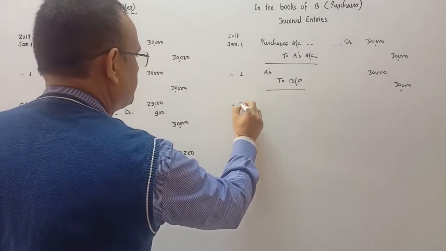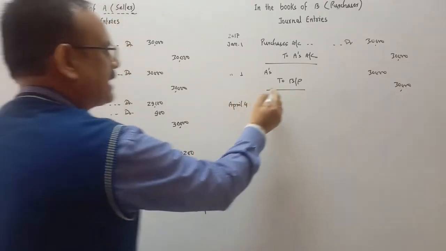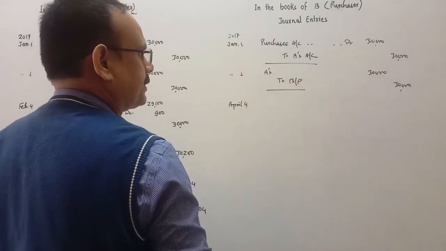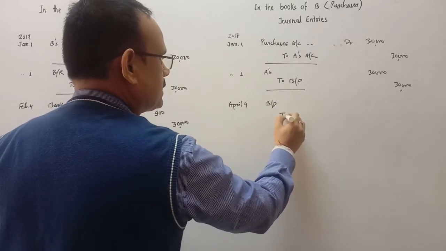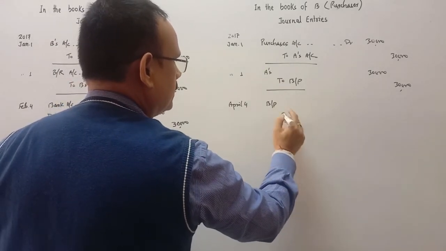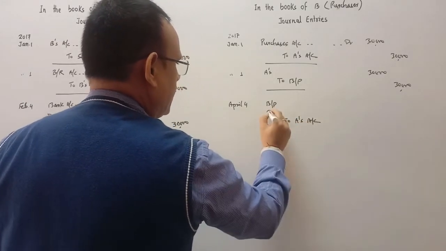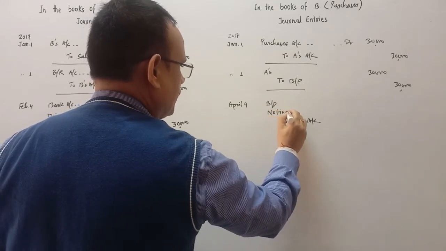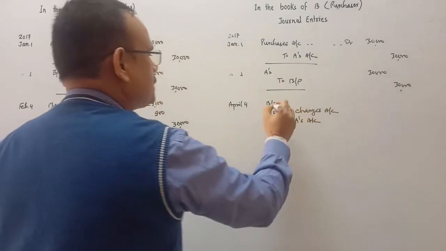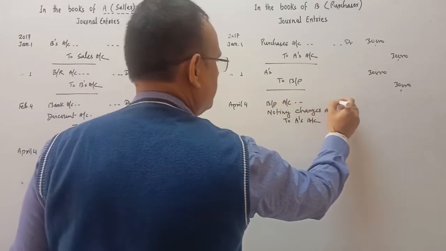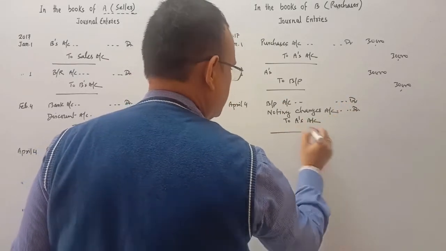He is going to dishonor the bill on April 4, on the due date. When he dishonors the bill, he will cancel this entry, cancellation of this entry. So bills payable will be debited, which was credited in the previous, and A's account, which was debited, will be credited by him. And noting charges is the expense for him, so he will write noting charges account debit. So bills payable account debit, noting charges account debit to A's account.